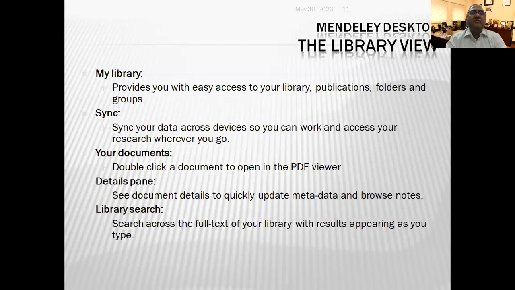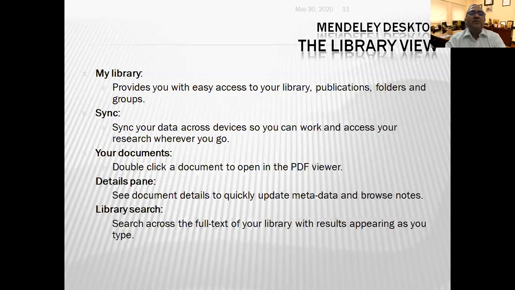In this, there are various options. My Library provides you with easy access to your library, publication folders. Instead of saving your writings on the computer hard disk, save them in the My Library folder. You can very easily sync the data across various devices.